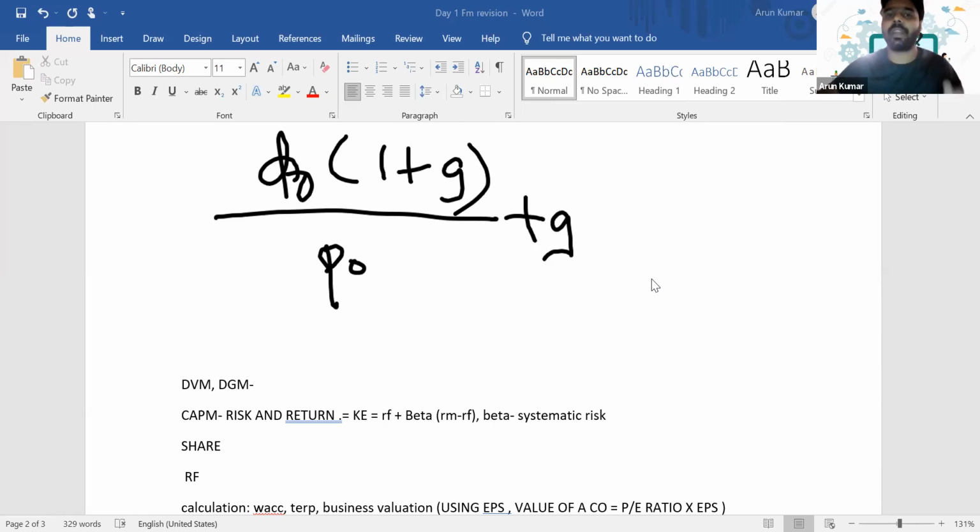So in the equity, we have different models. The dividend valuation model is there, the dividend growth model is there, and we have the CAPM model as well. So we have seen the different equation we have to apply with respect to each and every model. Is it clear?